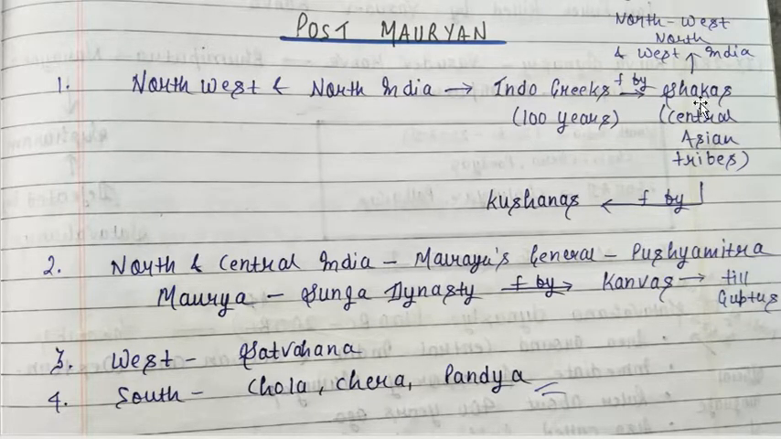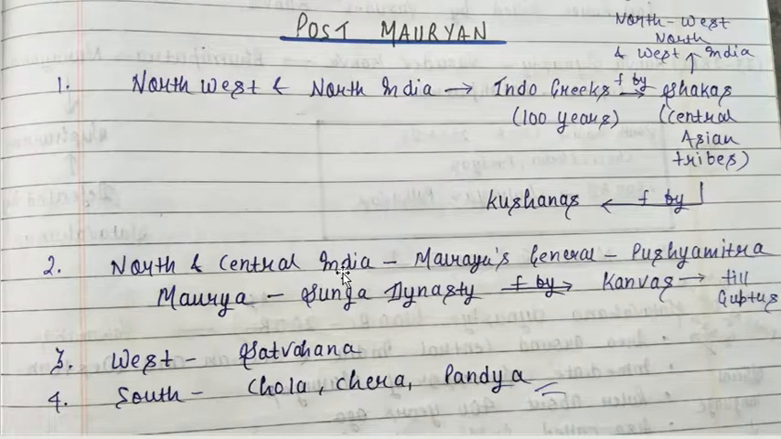These are quite fragmented periods. You cannot get a proper chronology for this period. After the Mauryas, we get chronology only in the Gupta Empire. These things are scattered here and there, and we do not have any chronology for them.